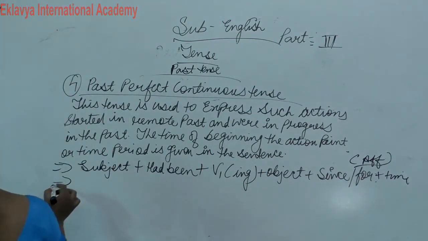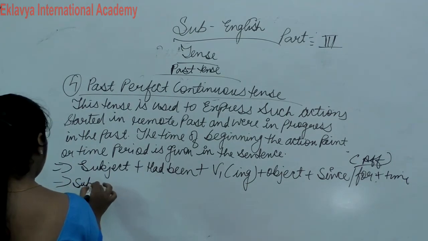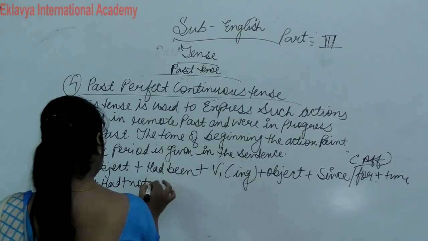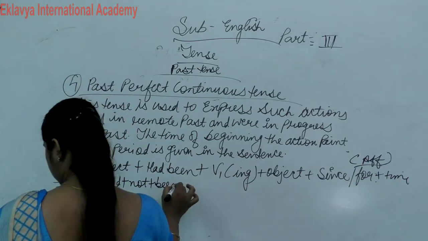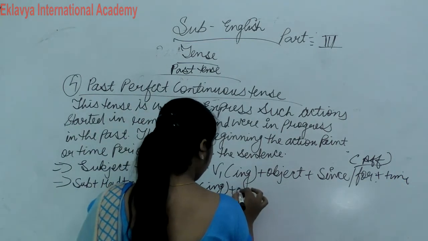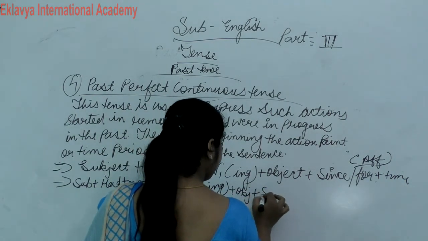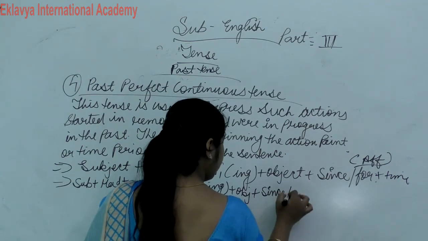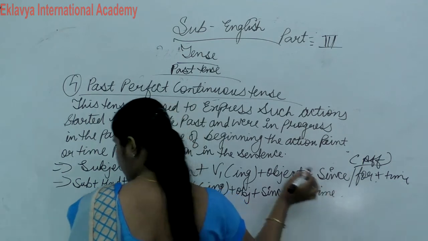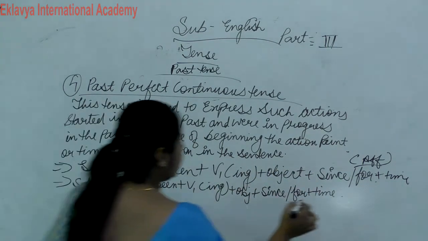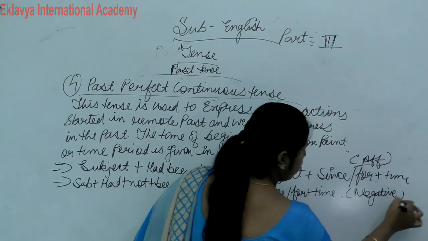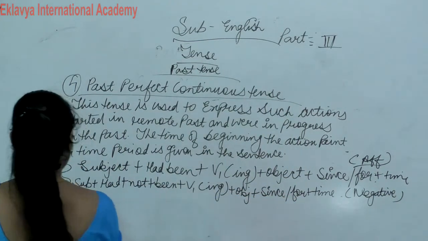Second is our negative, subject plus had plus not plus been plus verb first form ing plus object plus since and for and plus time. This is our negative structure, clear?